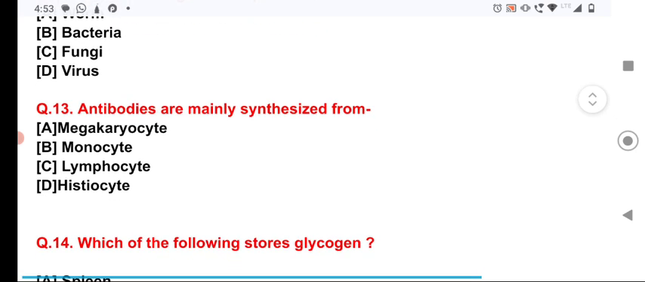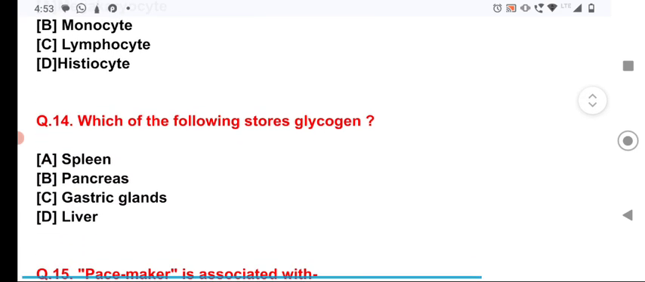Now, question number 13, antibodies are mainly synthesized from the lymphocyte. Lymphocyte is the type of WBC or leukocyte. Now, question number 14, which of the following stores glycogen? It is the liver which stores glycogen.